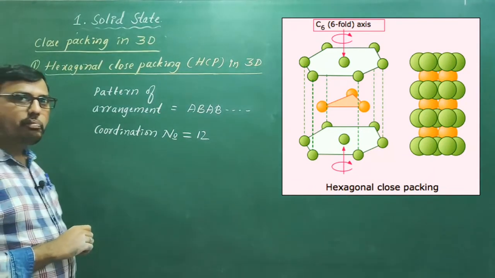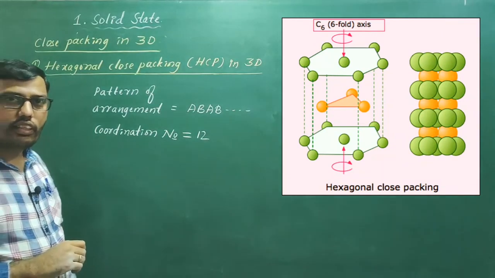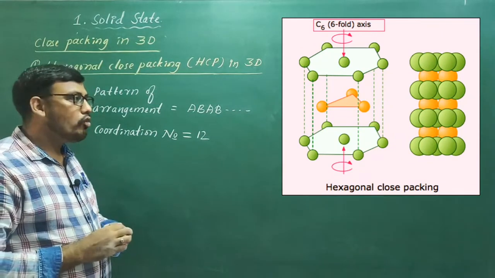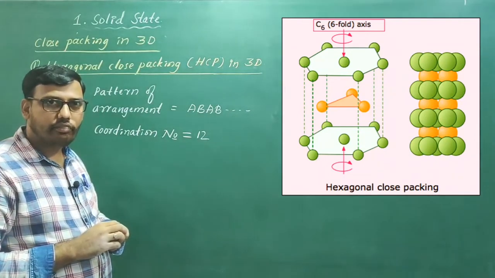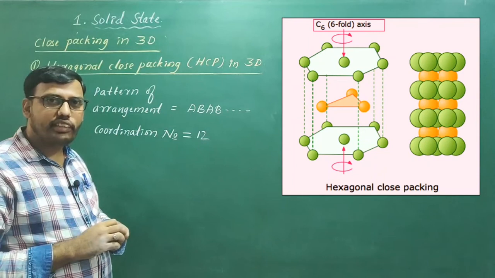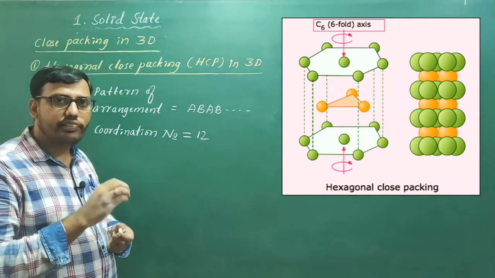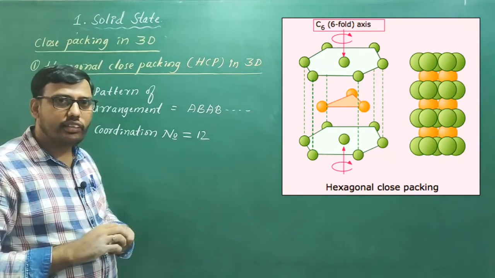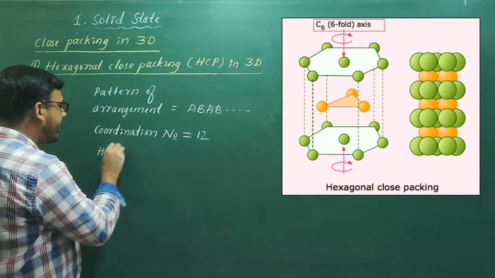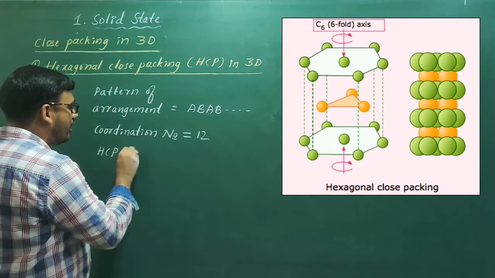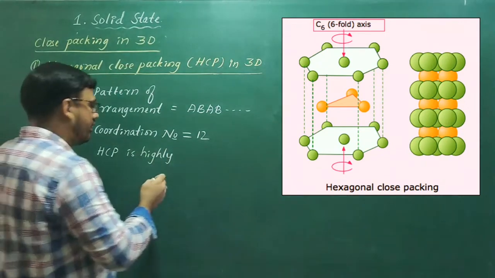Coming to its packing efficiency. It is a highly efficient structure, in the sense that most of the space is occupied by our particles. So what is packing efficiency? It is the percentage of total space filled by the particles. This type of arrangement HCP is highly efficient, it means 74%.